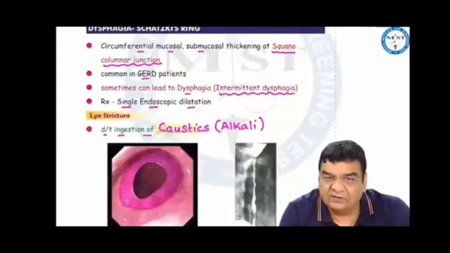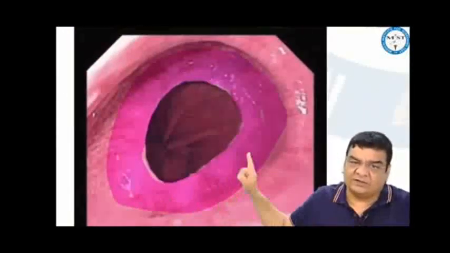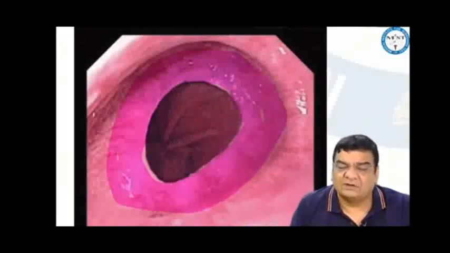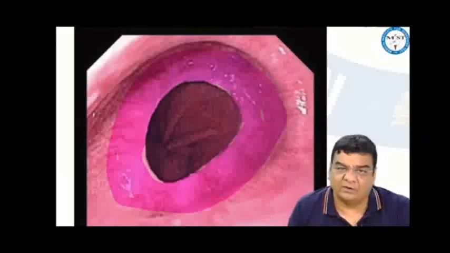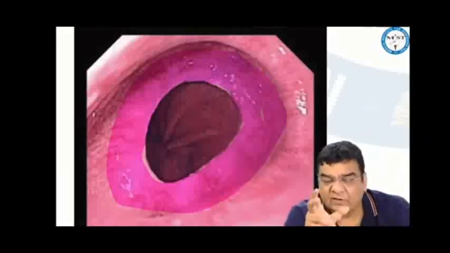Another story leading to dysphagia is the Schatzki's ring. Schatzki's ring is a circumferential, mucosal or submucosal thickening, which is commonly seen at the gastroesophageal junction. This is commonly seen in GERD patients, reflux patients, and can be idiopathic as well. Sometimes it can cause dysphagia, but that can be relieved automatically also with the passage of solid food. The solid food can dilate this ring, so the patient may not have dysphagia after this. This is what we call intermittent dysphagia.